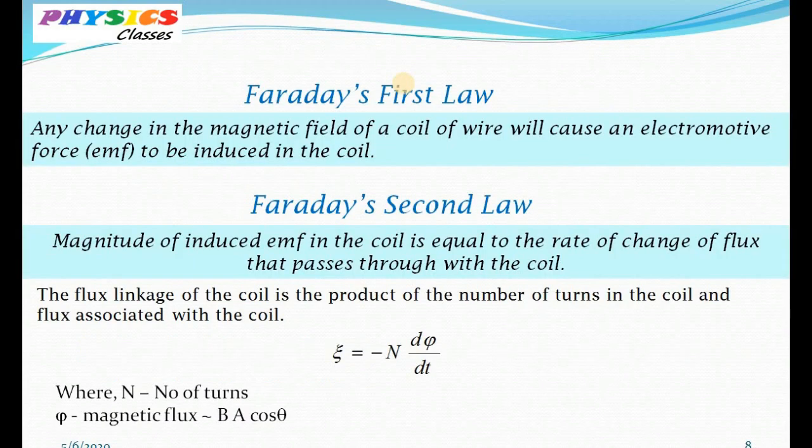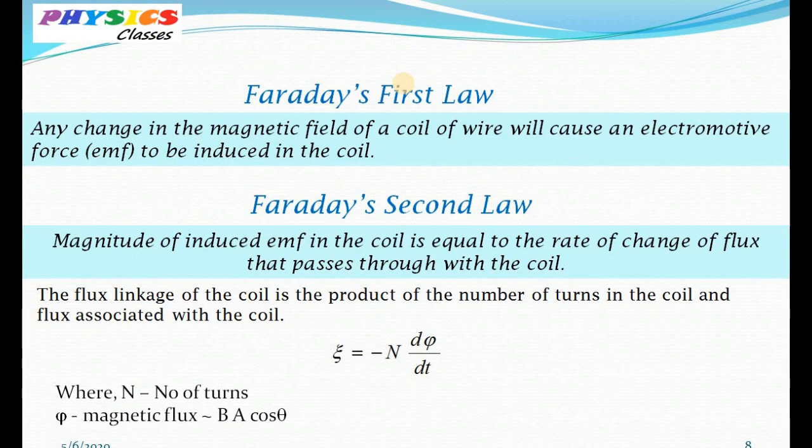So based on his experiments, Faraday proposed two laws known as Faraday's laws of electromagnetic induction. Faraday's first law says that if you change the magnetic field passing through a coil or circuit, an EMF will be induced in it. And Faraday's second law says that the magnitude of the induced EMF is proportional to the rate of change of the magnetic flux.